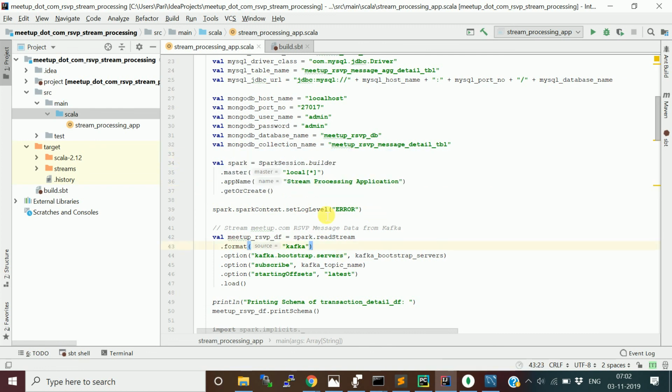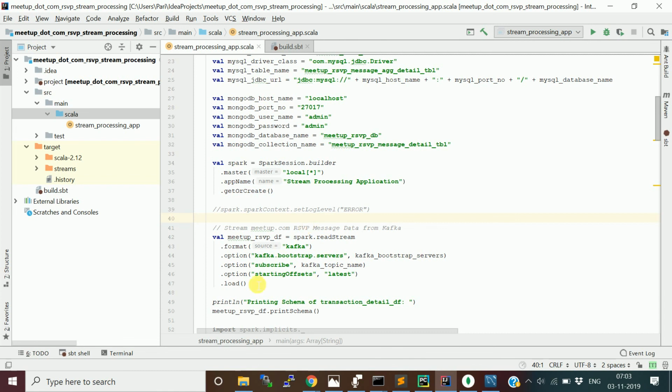Then the log level. You can actually set the log level. In the last video I didn't want to see the info logs, so I set the log level. This time I don't set anything, so info messages will also come up. You'll see a lot of messages coming.